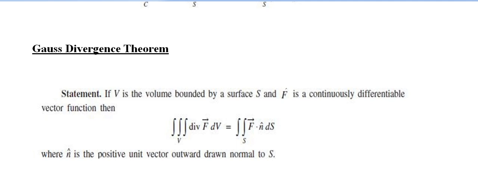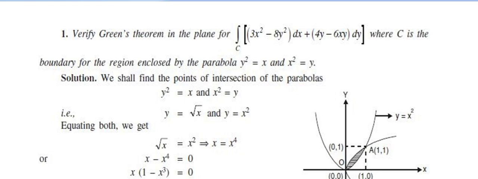Check one example here. Verify Green's theorem in the plane for the integral over C of (3x² minus 8y²) dx plus (4y minus 6xy) dy, where C is the boundary of the region enclosed by the parabolas y² = x and x² = y. These are the given conditions.